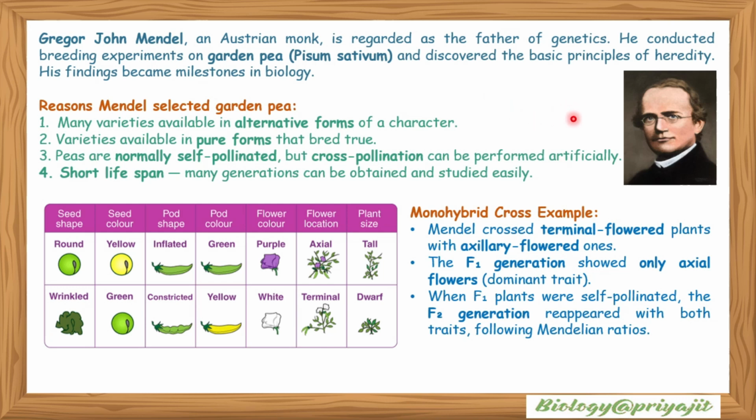Short lifespan, so many generations can be obtained and studied easily. Monohybrid cross, example: Mendel crossed terminal flower plants with axial flowered ones. The F1 generation shows only axial flowers, that is the dominant trait. When F1 plants were self-pollinated, the F2 generation reappeared with both traits following Mendelian ratios.